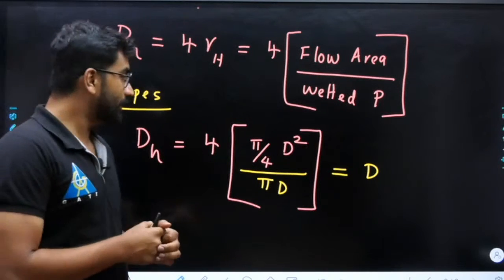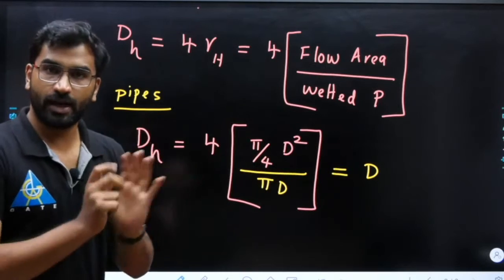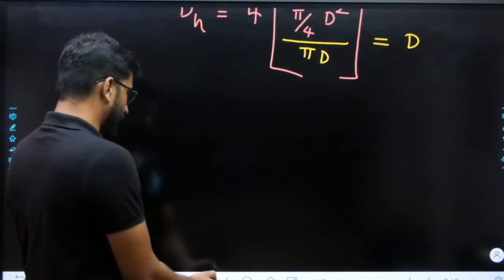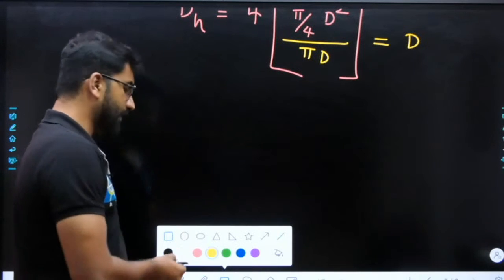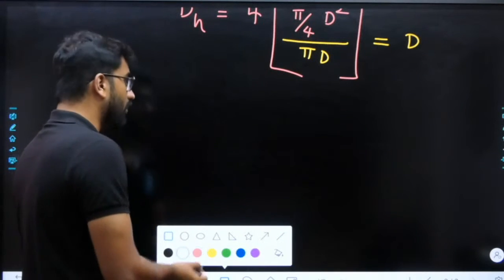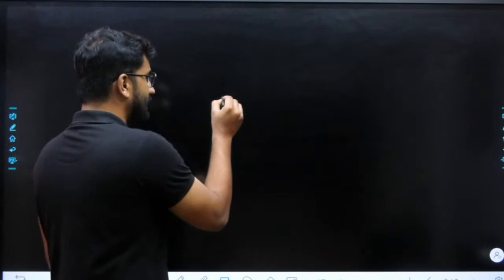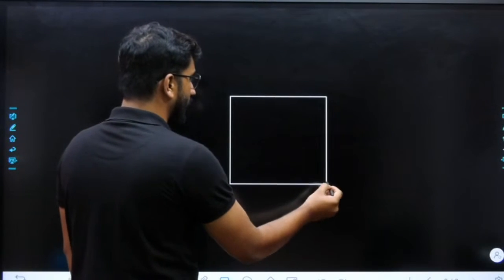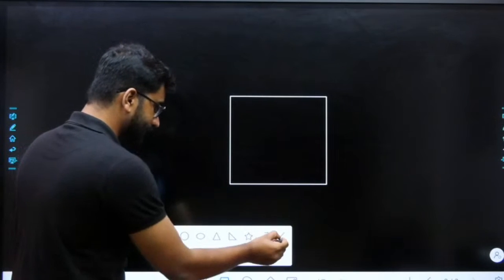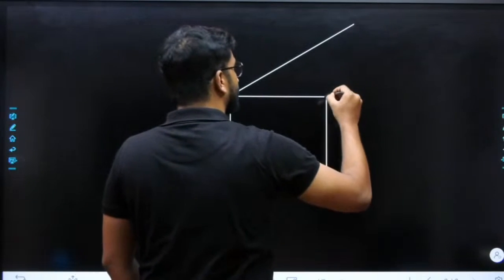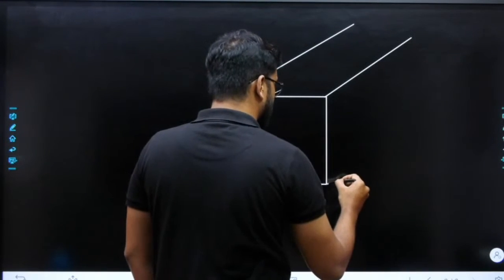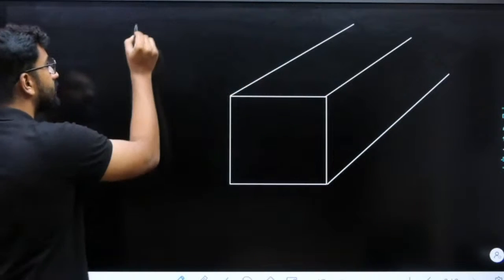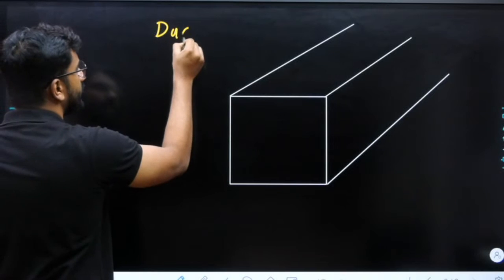Okay, so this is the equation. Up to this is fine. Next. Pipes are done. So let us think about some other shapes. Another shape I am going to talk about is a duct. I want to draw a square duct. So this is a square duct. What is the meaning of a square duct? Instead of a pipe, you have a square duct. For new students who didn't understand, this is a duct.